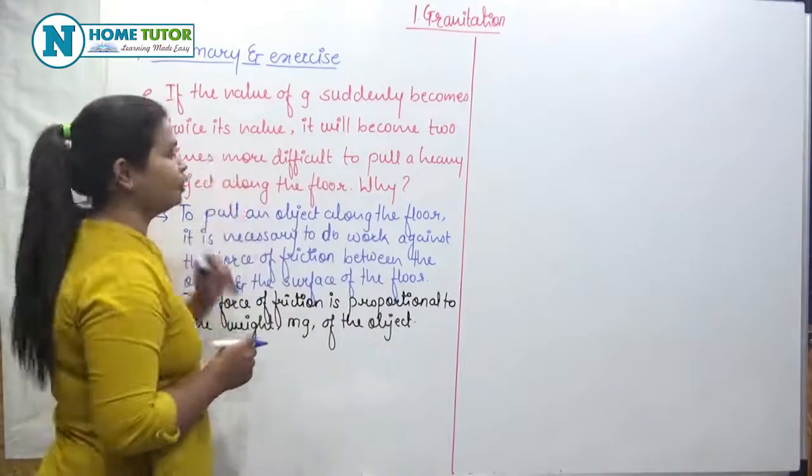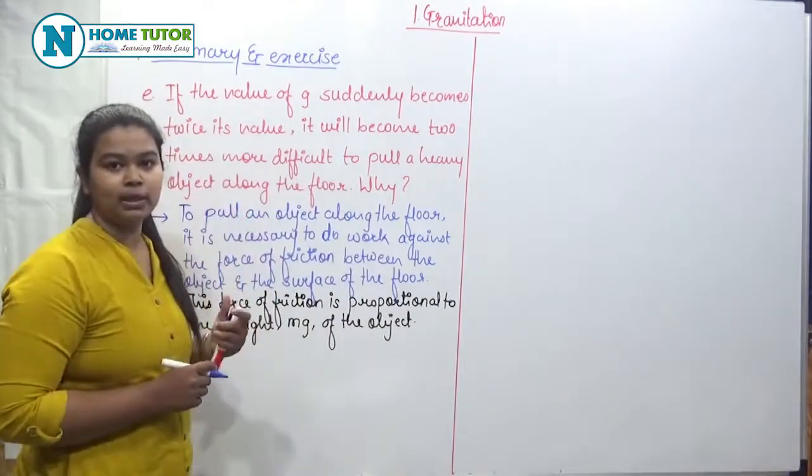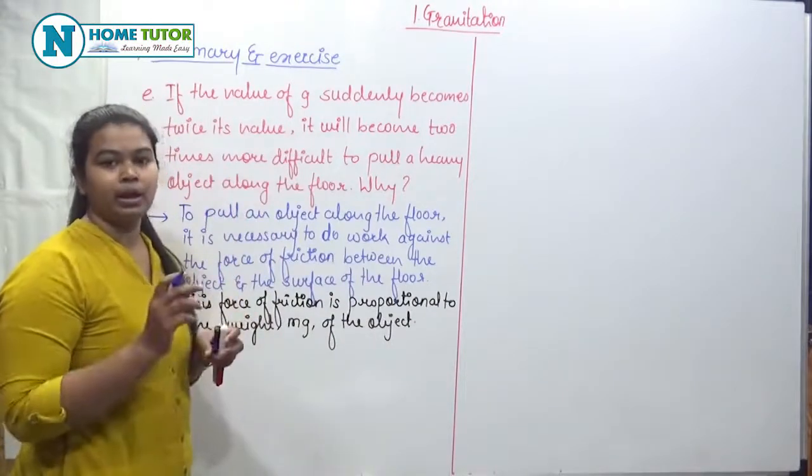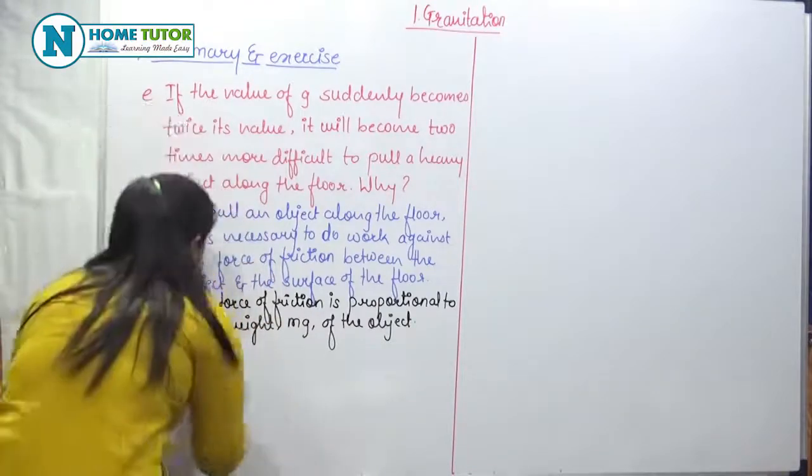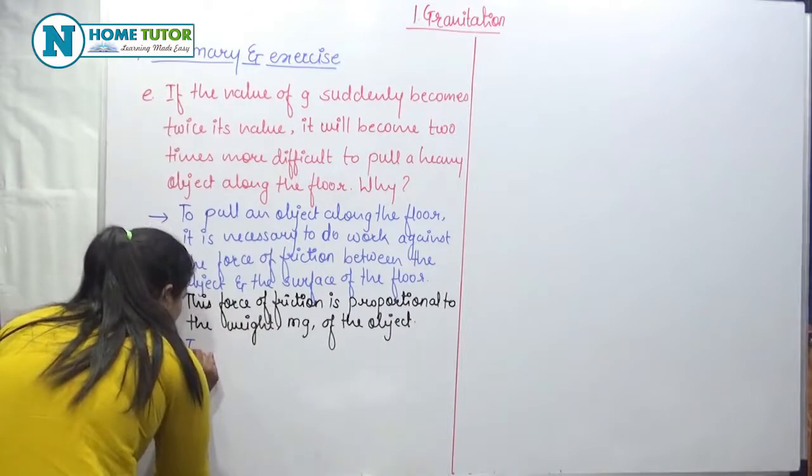Now, if the value of G becomes twice its value, the weight of the object, and hence the force of friction will become double.